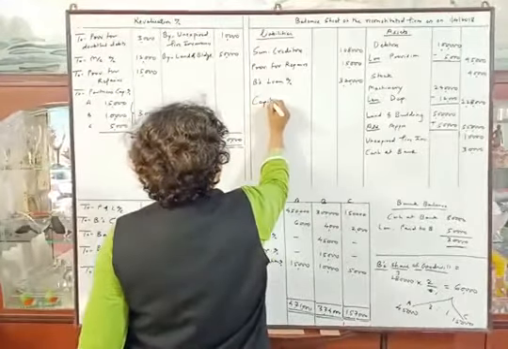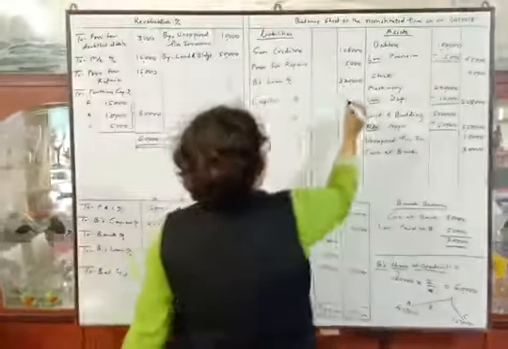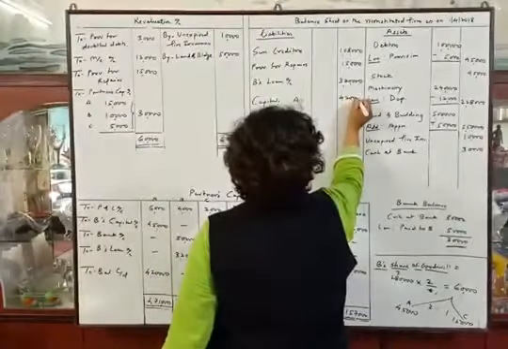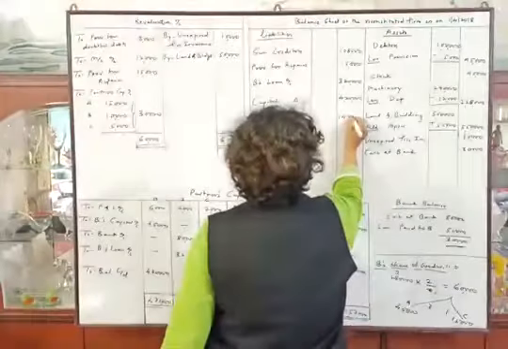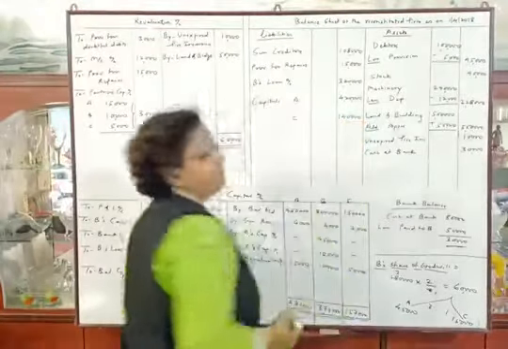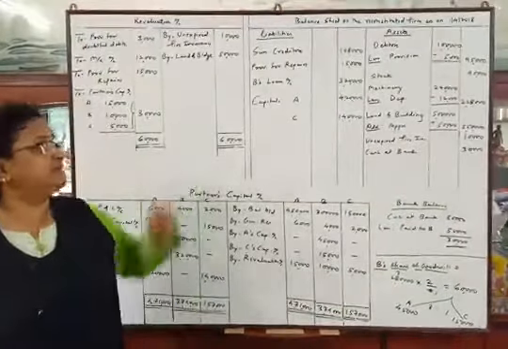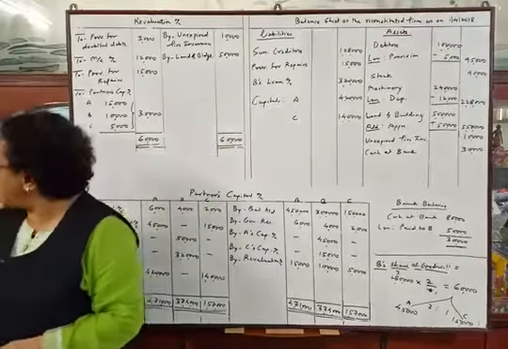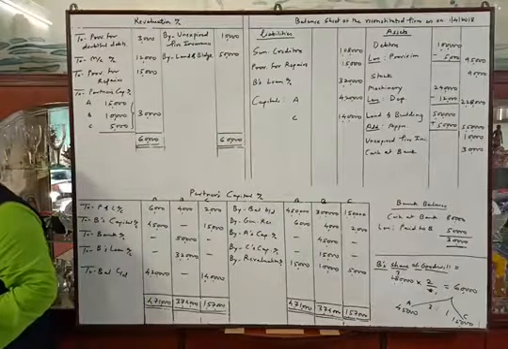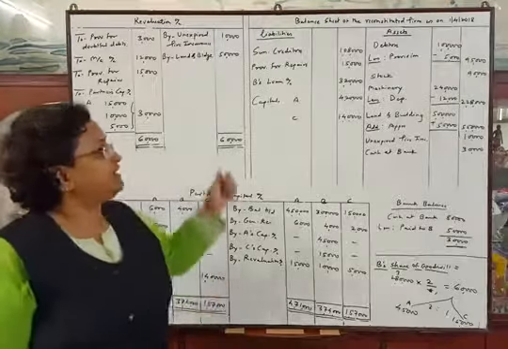So capitals of A and C, 4,20,000 and 1,40,000. Okay. As in the reconstituted firm, the remaining partners were A and C, we have shown their capital in the balance sheet. And now see, the problem has been completed. There is no adjustment remaining. So now we will tally the balance sheet.